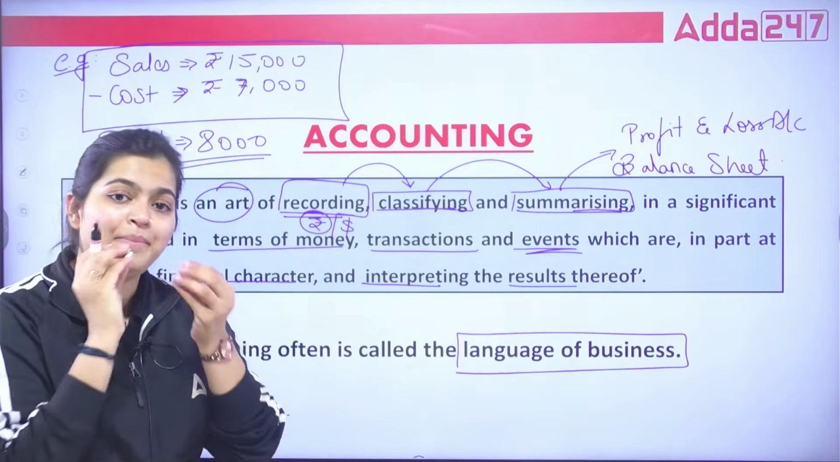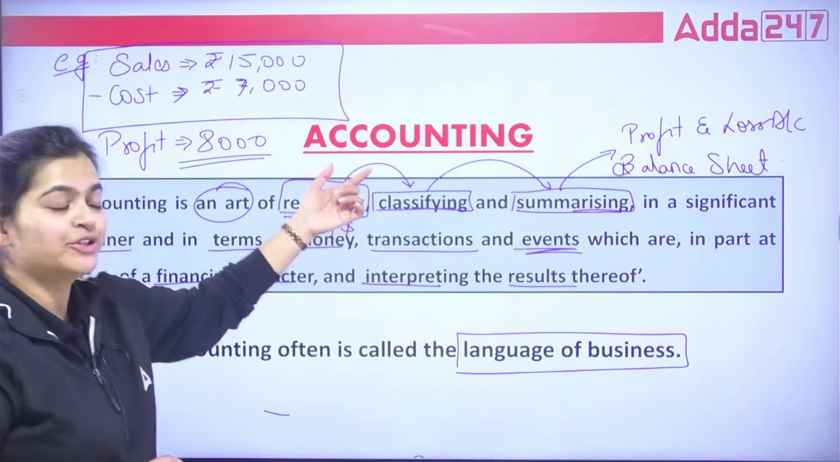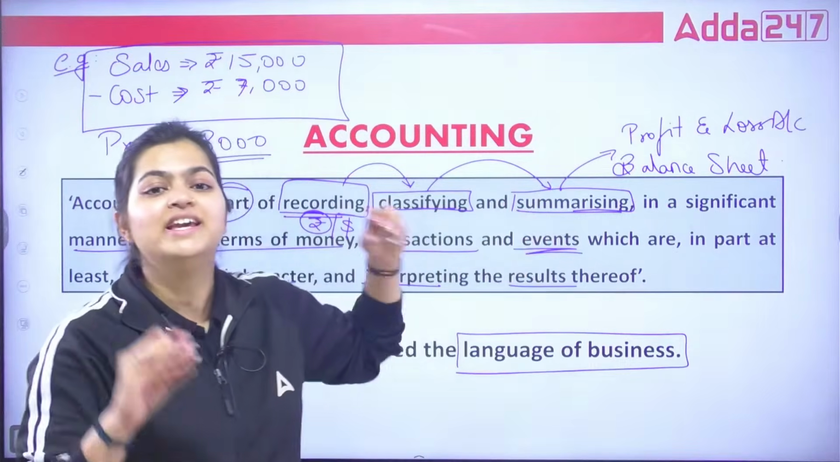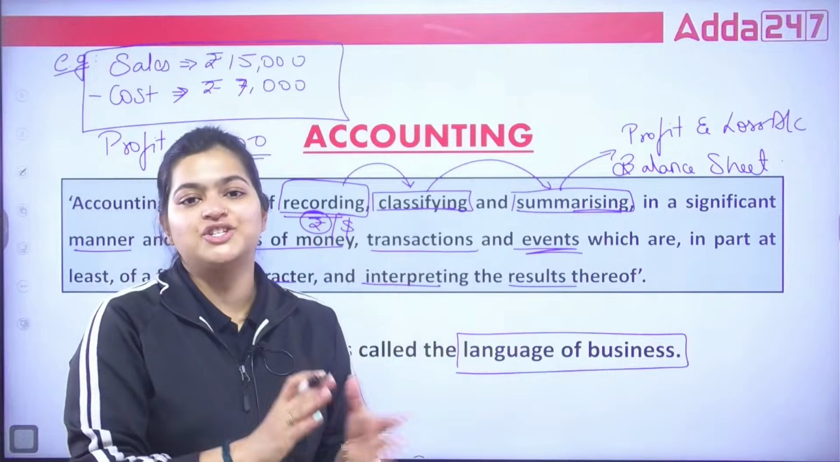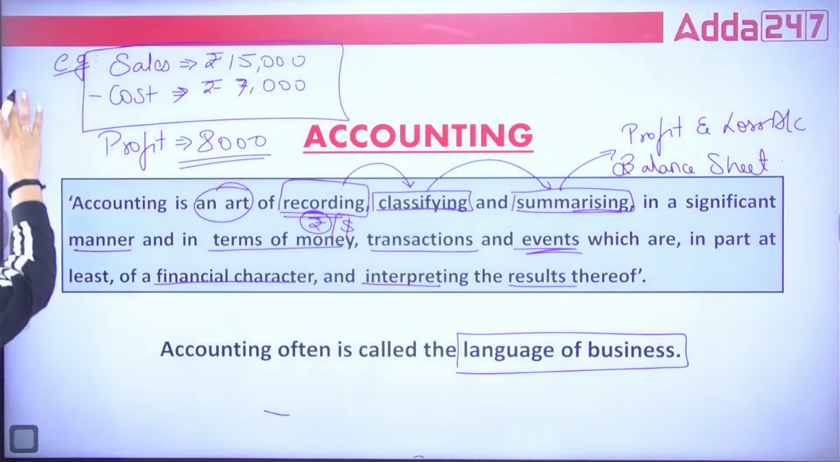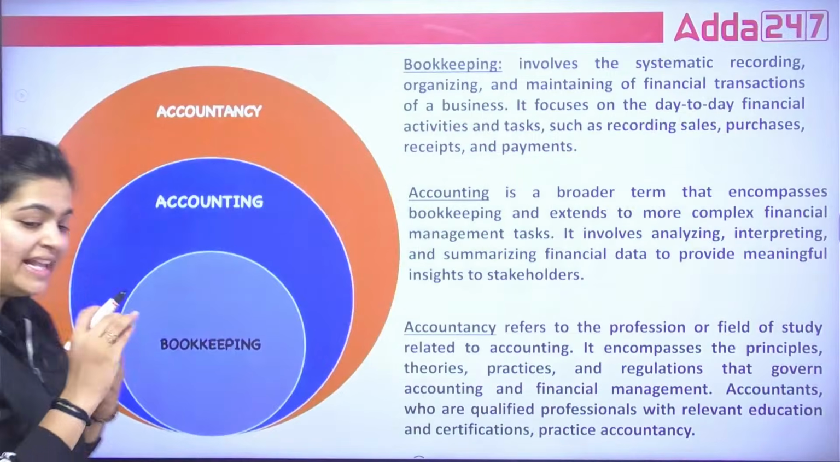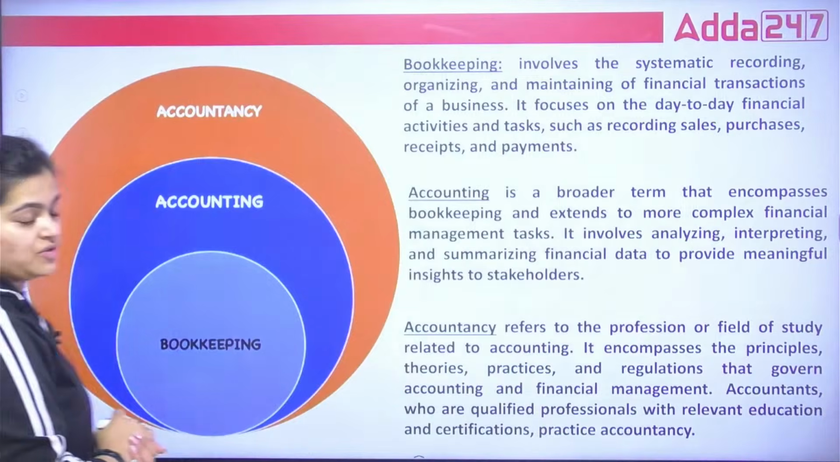So this is the basic definition of accounting, where you are going to record the things, classify the things, and finally summarize the things, and only monetary transactions are recorded. Correct? So this is the basic definition of accounting. Now, the next three important terms are bookkeeping, accounting and accountancy.